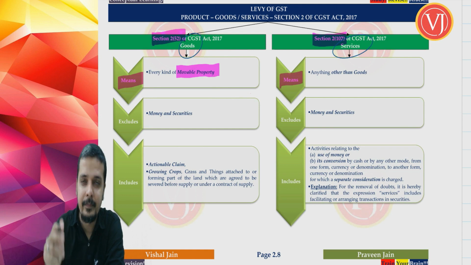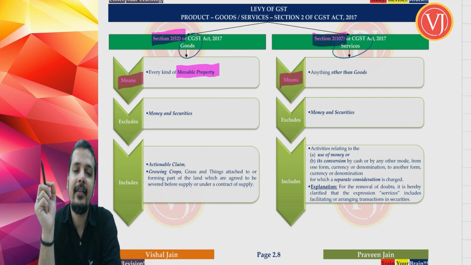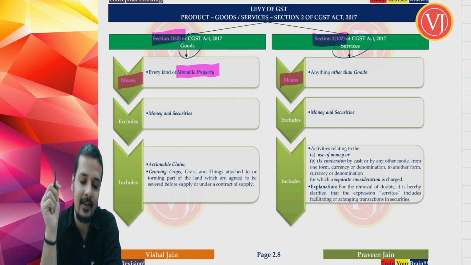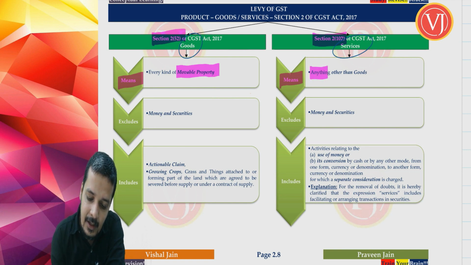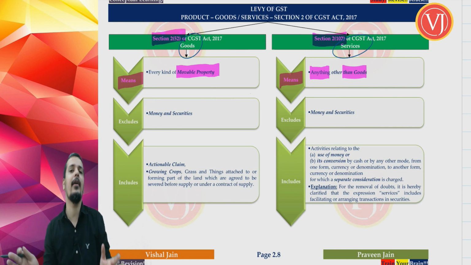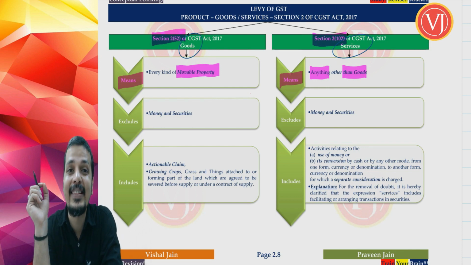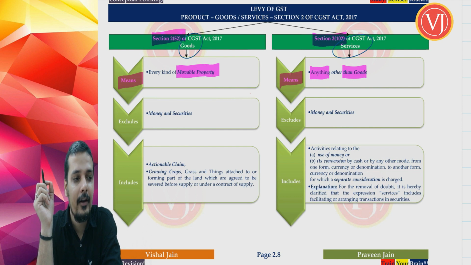We'll take services. Services under section 2 clause 102 is defined as services means anything other than goods. Anything other than goods. It's quite simple. So services, they have made the scope very wide. Whatever is not goods, it is covered by services. But very important point, the wordings are anything. Now you may wonder that anything includes everything. No, it's anything.